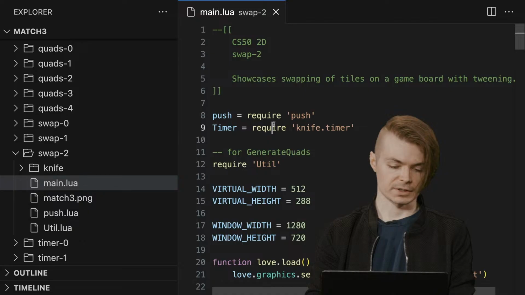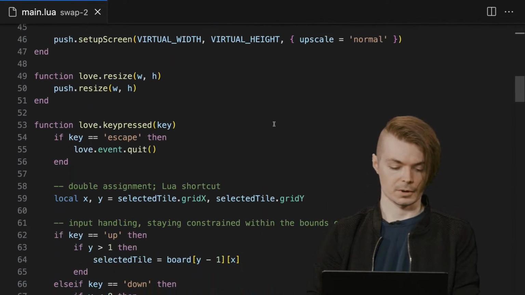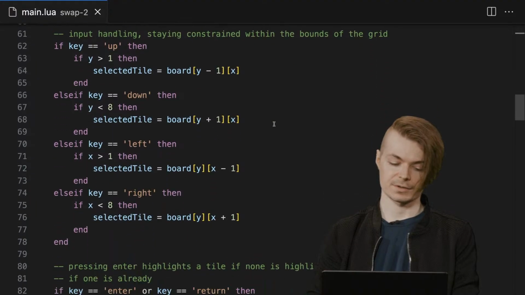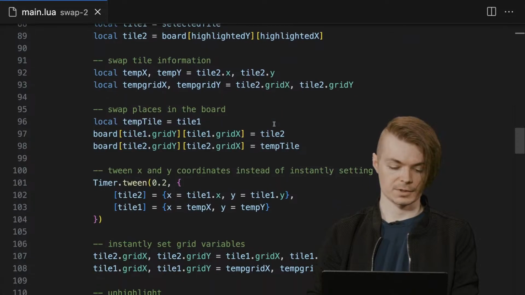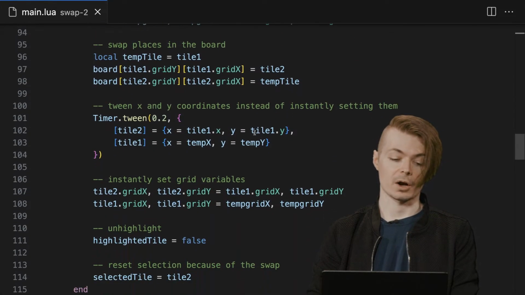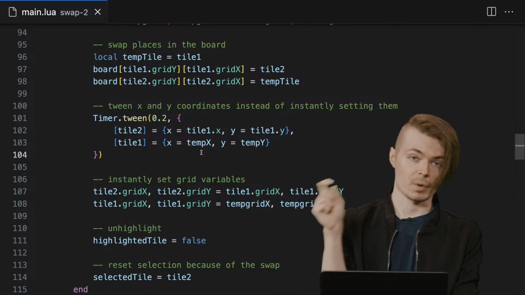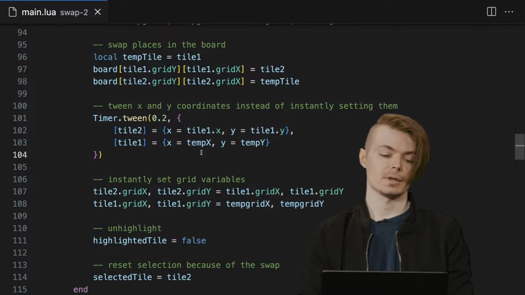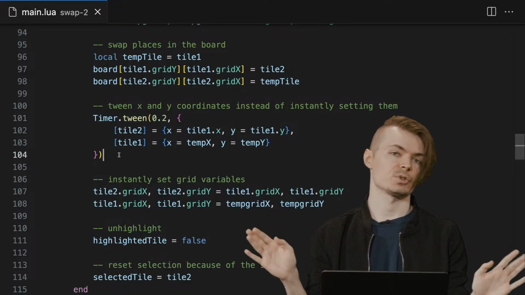And we'll just look at main here. If we come down to our love.keypressed, there's all the same stuff we saw previously, except rather than the hard x and y being swapped in the code, notice that now we're setting a timer.tween. No finish or anything like that, just a simple tween.